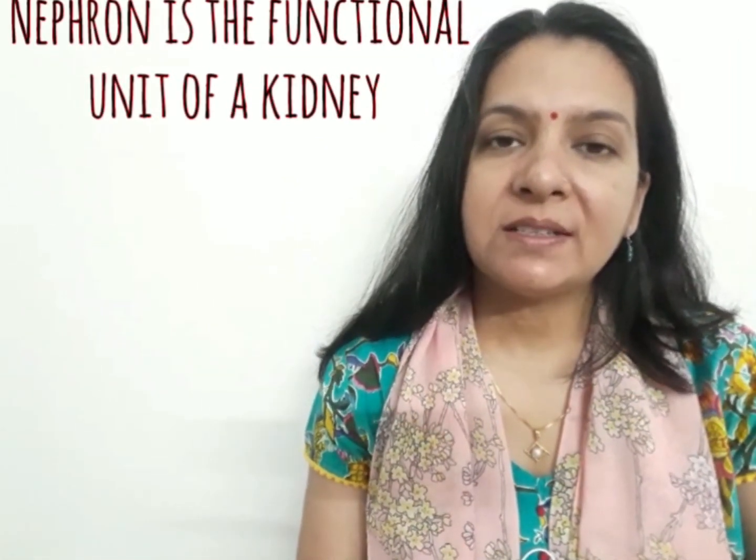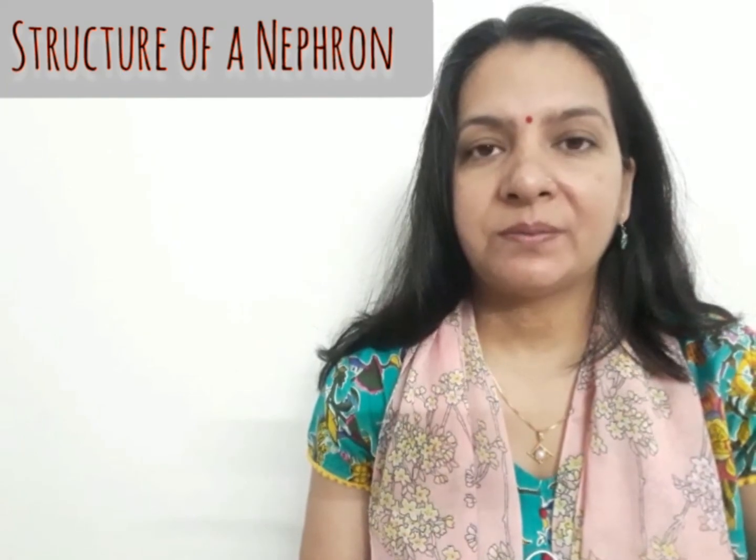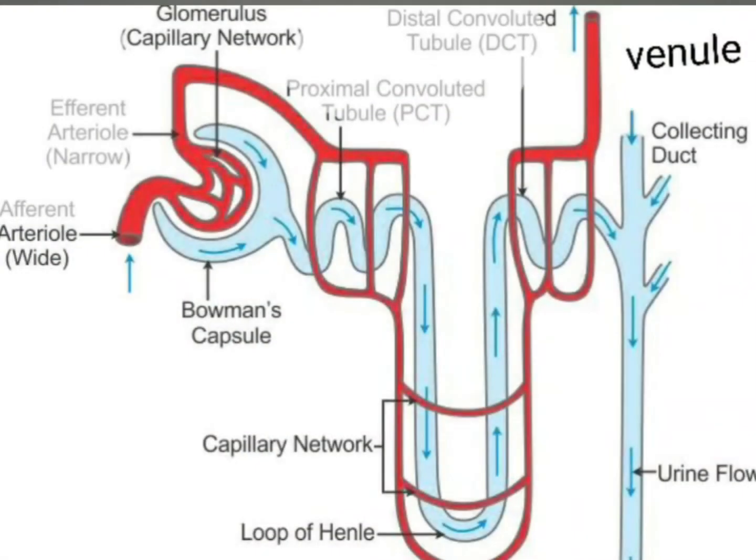The filtration of blood and the formation of urine is performed at nephron level, as nephron is the functional unit of kidney. So let us understand the structure of nephron. A nephron has a mass of blood capillaries called glomerulus. Just below glomerulus is a cup-shaped structure called Bowman's capsule. Glomerulus and Bowman's capsule are together called renal capsule.